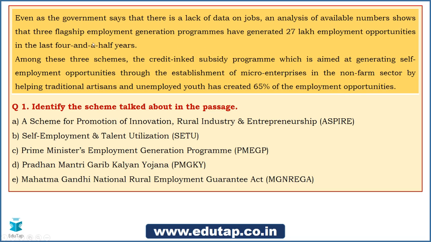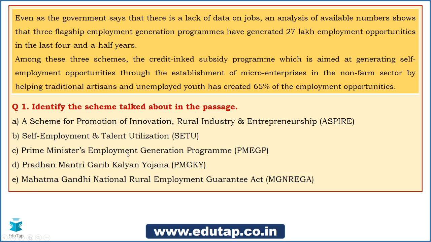So they're talking about one scheme in particular out of the 3 schemes introduced in the above 3 lines. They are telling us it is a credit linked subsidy program, and it seeks to establish employment opportunities, very clearly mentioned. They are also giving some of the features, and this scheme is very important as it has created 65% of the employment opportunities among these 3 schemes.